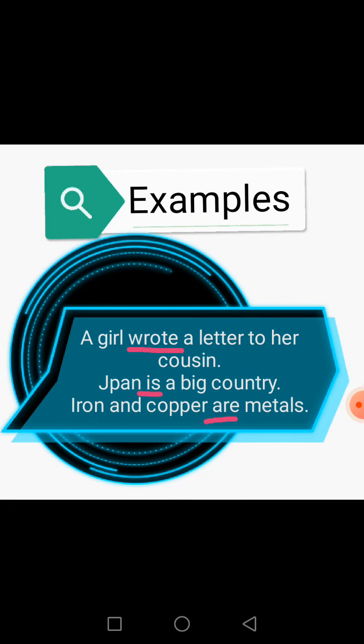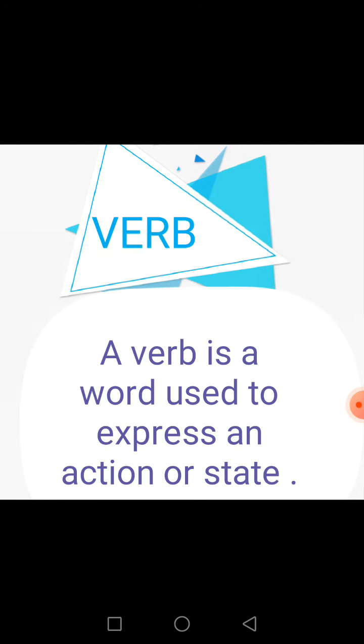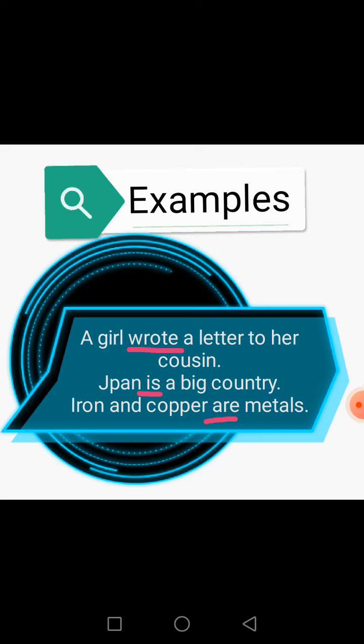For example, guys, a girl wrote a letter to her cousin. Writing, you all may know that the word writing, or to write something, is work. So it is an action. So we say that it is a verb. Same like Japan is a big country. What is telling us the state of Japan? So we can say it's also a verb.